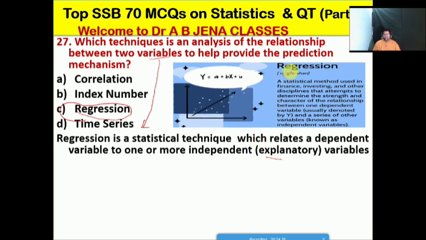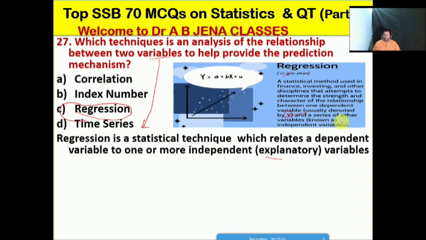Let us see what regression means. It is a statistical method used in finance, investing and other disciplines that attempts to determine the strength and character of the relationship between one dependent variable, usually denoted by Y, and a series of other variables known as independent variables. Friends, Y is the dependent variable.